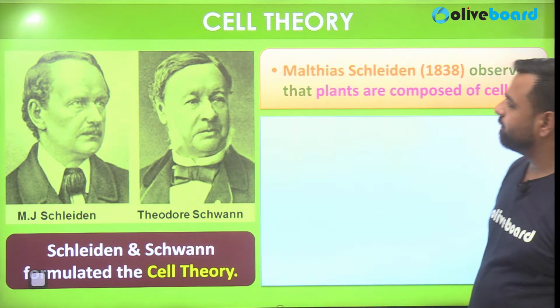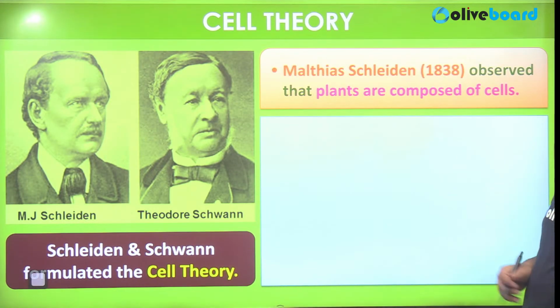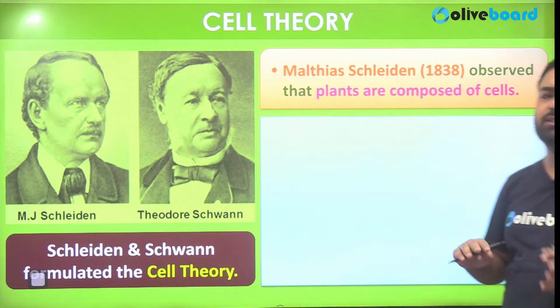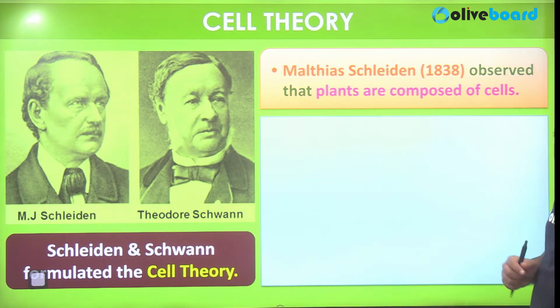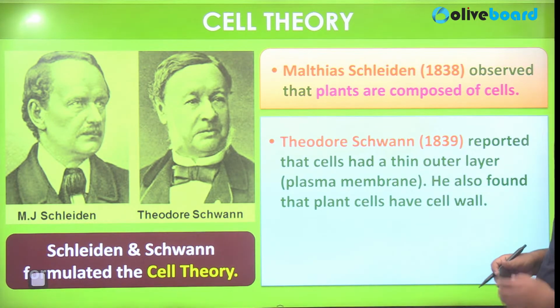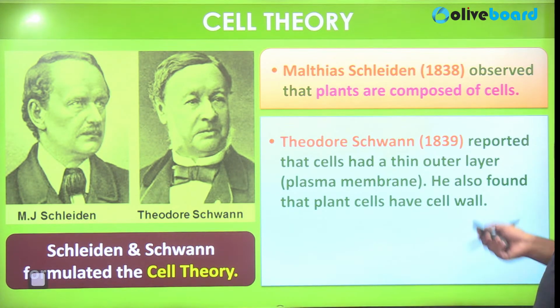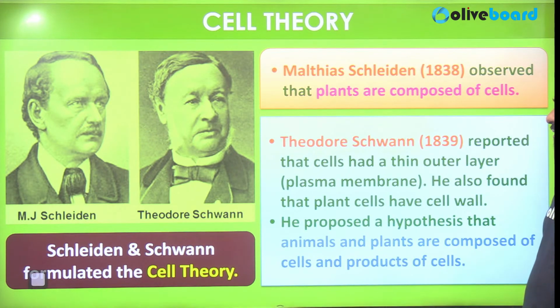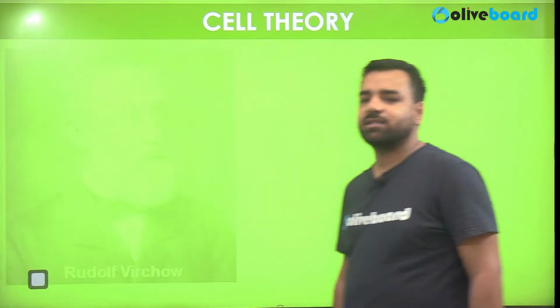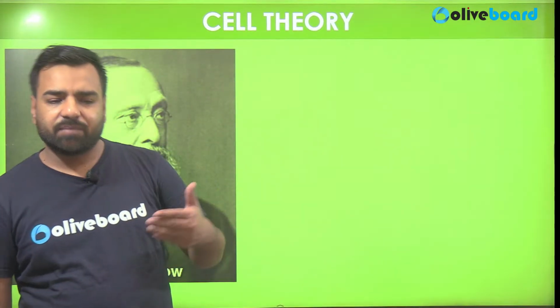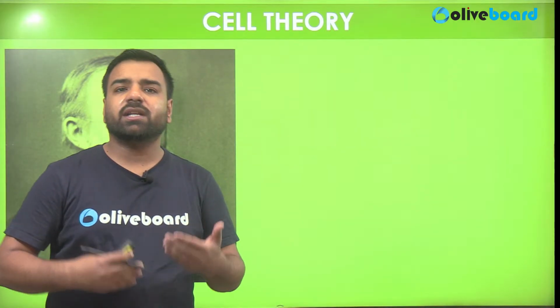And according to them, so who was Matthias Schleiden? He observed plants and told that they are composed of cells. That year was 1838, and Theodor Schwann, in the next year, 1839, reported that cells had a tiny outer layer of plasma membrane. He also found that plant cells have a cell wall. He proposed a hypothesis that animals and plants are composed of cells and are the products of cells. So this was in the starting, but later on there was more detailing of the cells done.